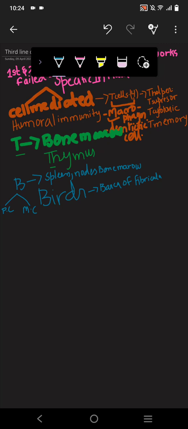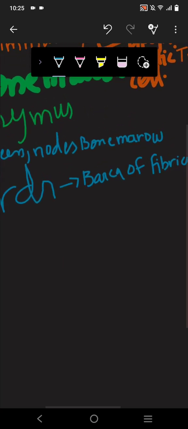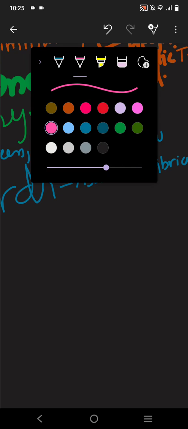Now moving towards the mechanism of it. The cell mediated response directly attacks the pathogen.